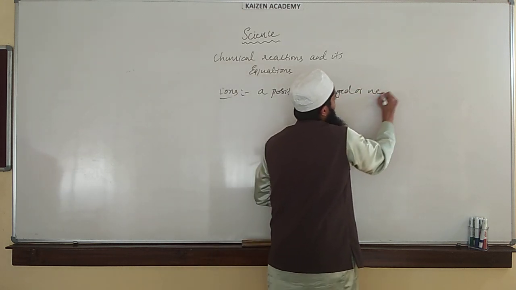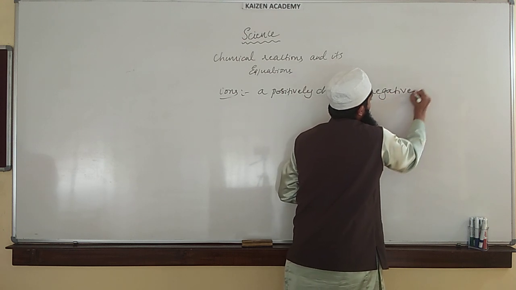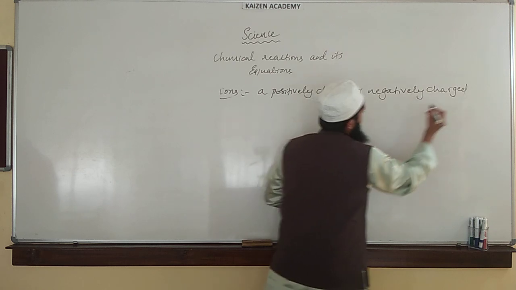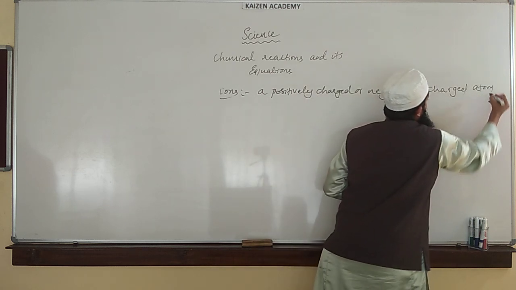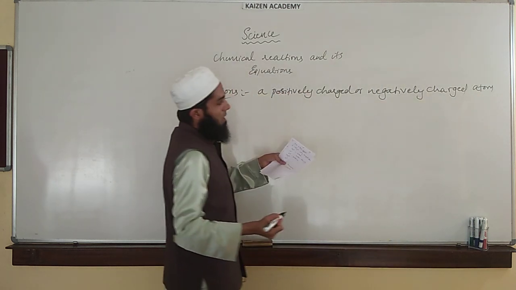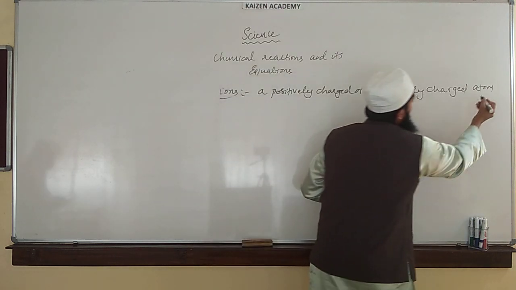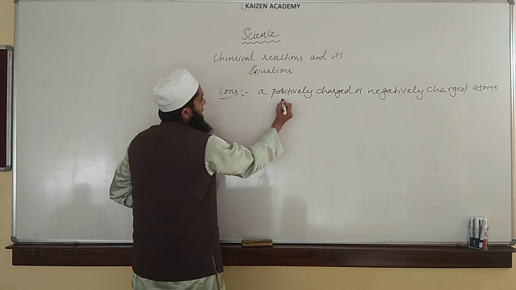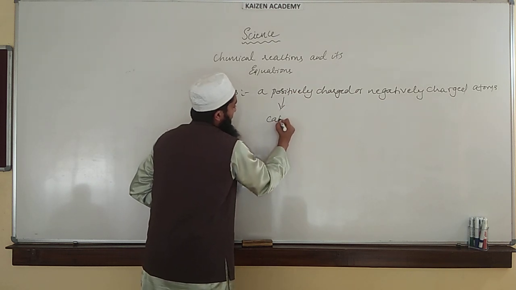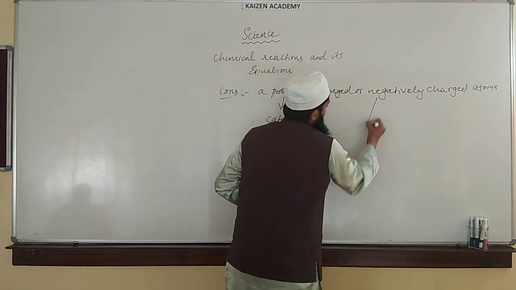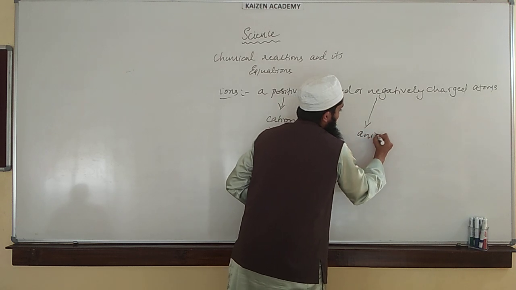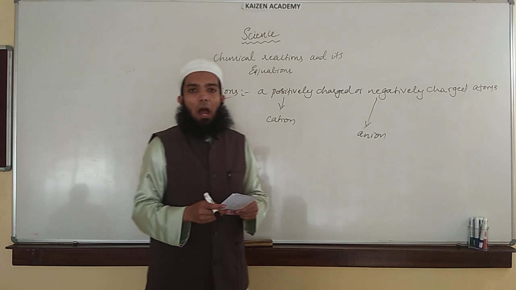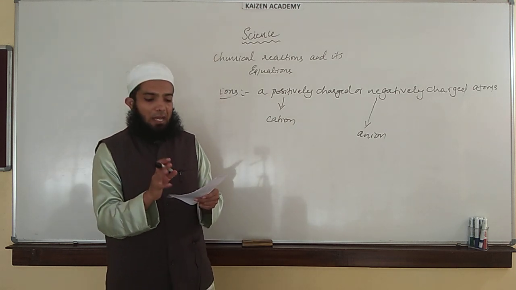A positively charged atom is referred to as a cation, and a negatively charged atom is referred to as an anion.